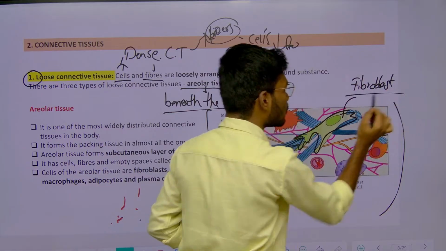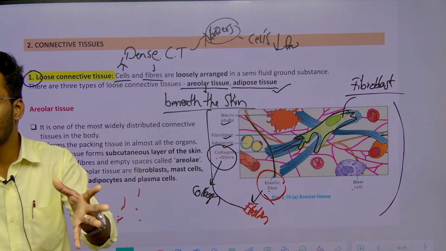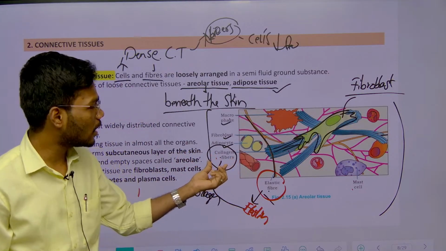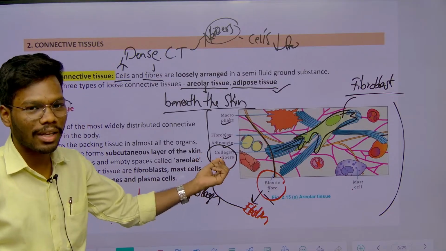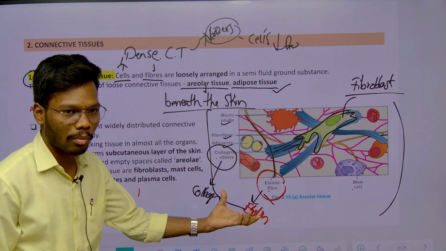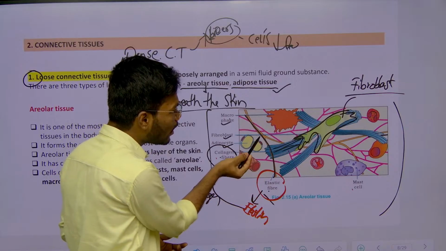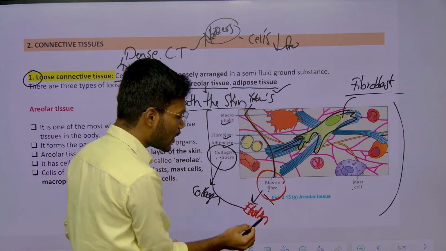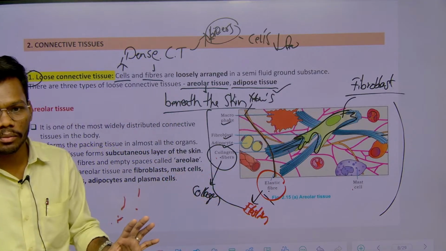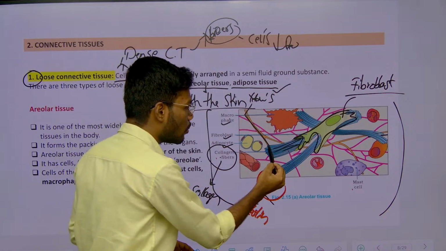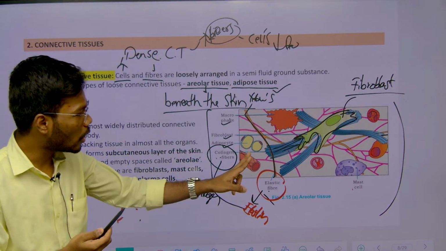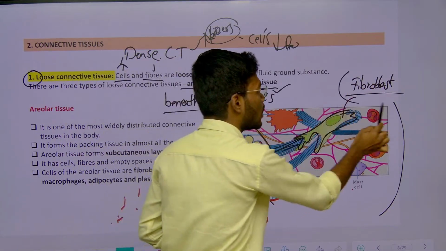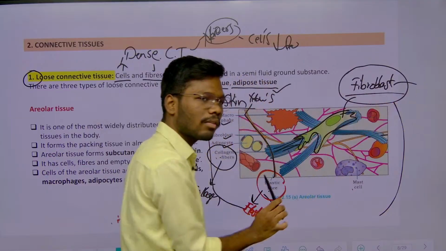So there are some cells which secrete fibers. If the cell secretes fibers of collagen, then it is called a collagen fibroblast cell or elastin fibroblast cell. If you see the color of the elastin, it looks yellow. Usually elastic fibers are yellow, right? They represent blue for collagen fibers and yellow for elastin fibers. So understand what a fibroblast is. These are the cells which secrete fibers.